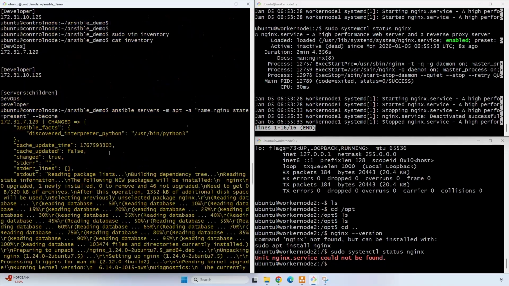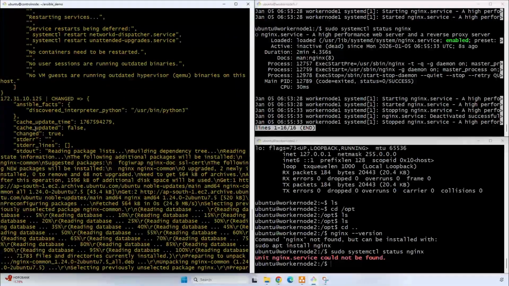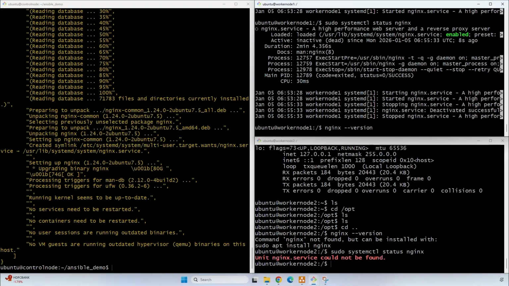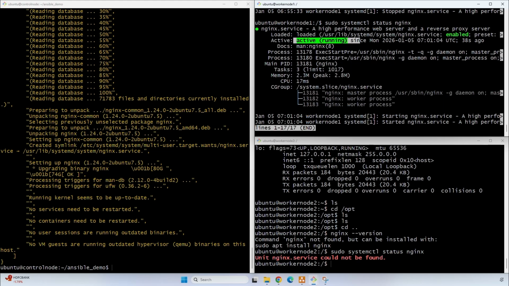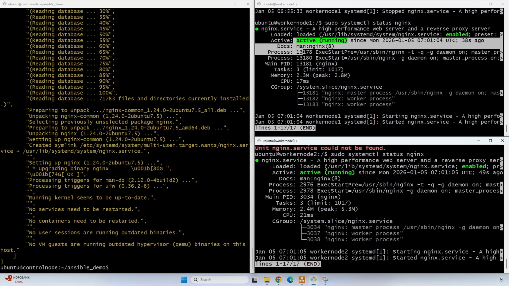Here we can see it is changed. If we check here Nginx status, it is active and running again. And let's switch to the worker node and check the status of Nginx. Now here we can see it is also active and running.